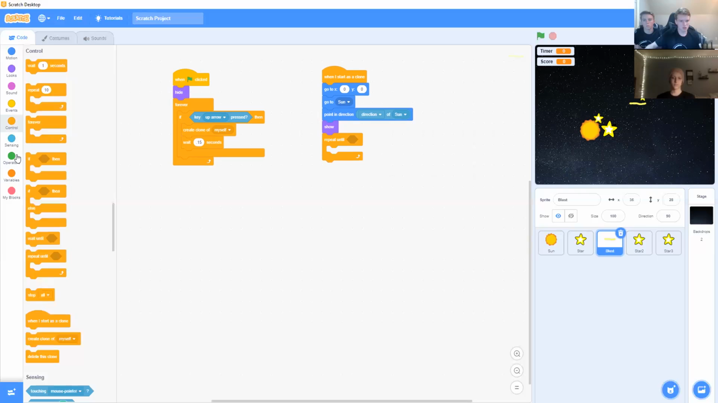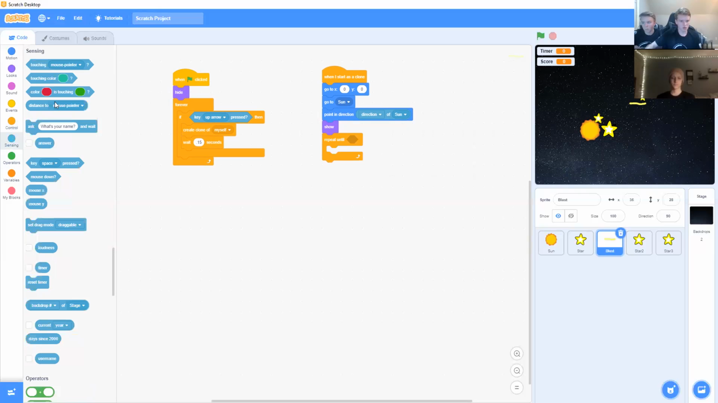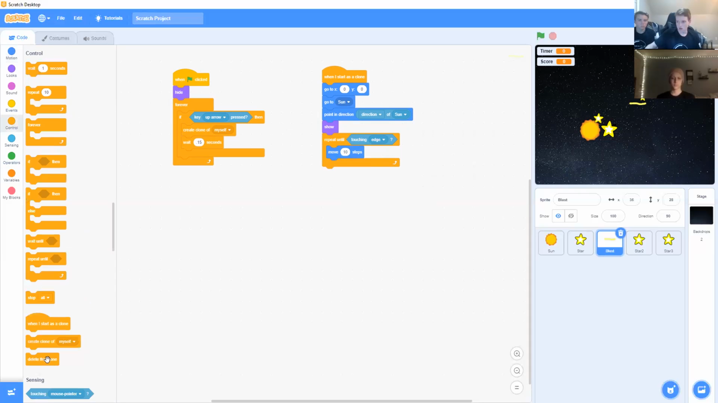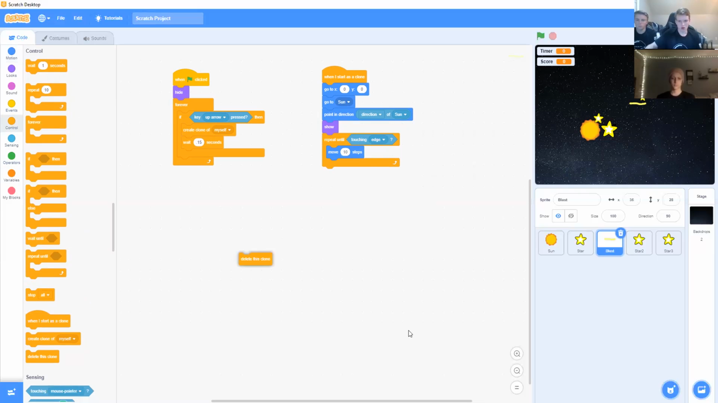Okay, next we can go back into sensing and get one of these touching blocks and place it in our repeat until loop and select edge. Okay, then we'll go into motion and get the move 10 steps block and place that in our repeat until. And then finally, we will take this delete this clone block and place that at the end of this code.